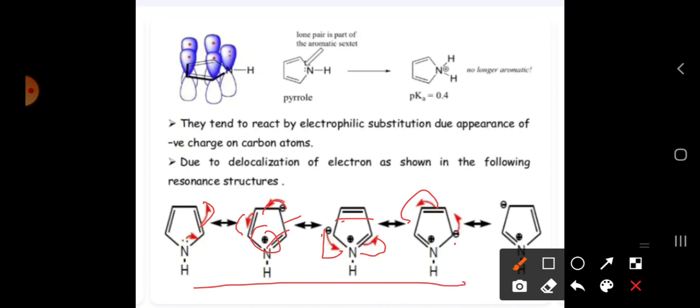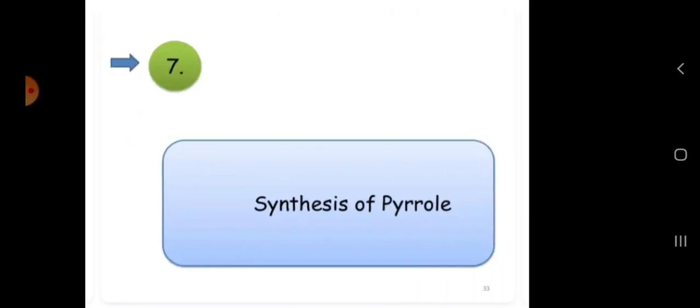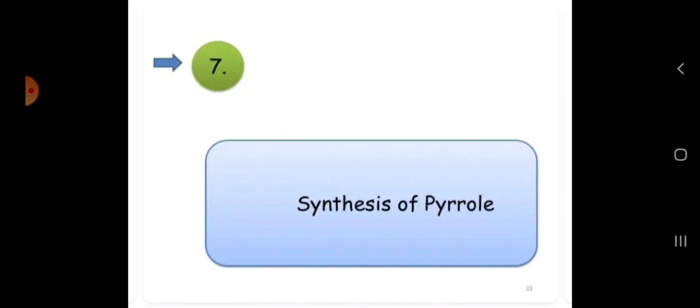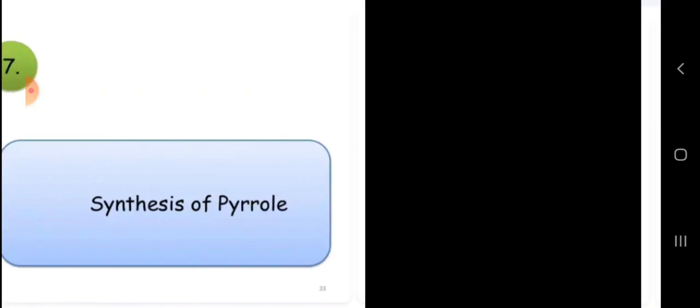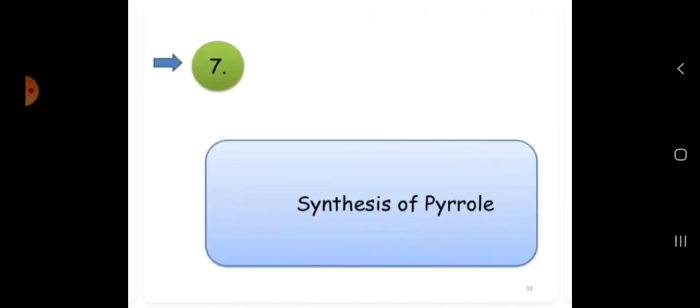This resonance occurs only at the second position. That's why electrophilic substitution takes place only at the second and fourth positions, not at the third, fifth or first position. Why does it take place at the second and fourth? Because we have seen the resonance structures. Okay, so in the next class we will see the synthesis of pyrrole.